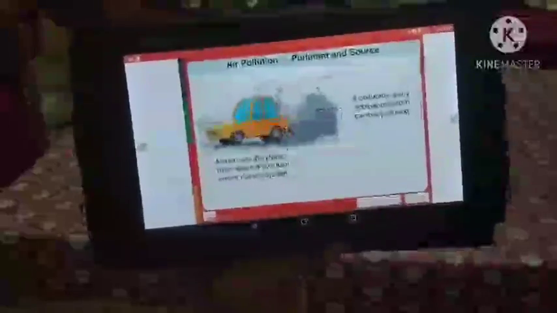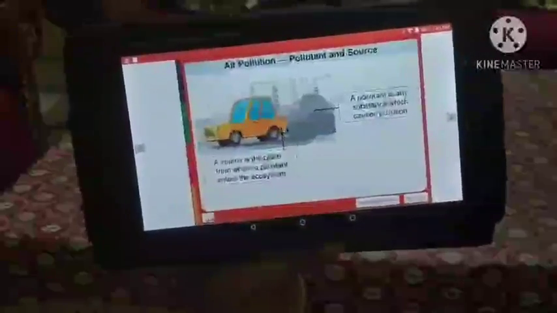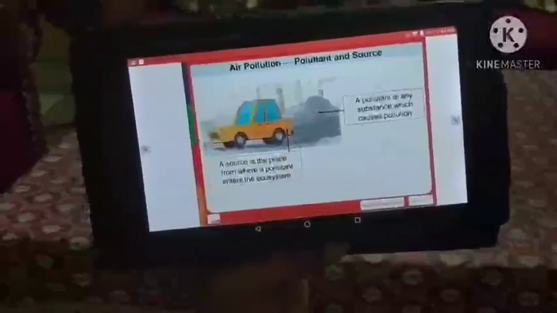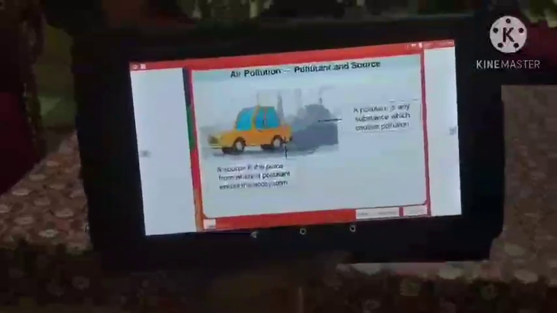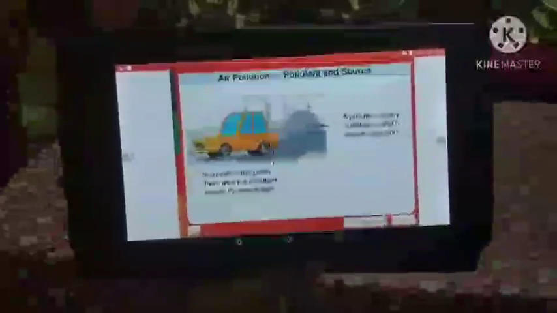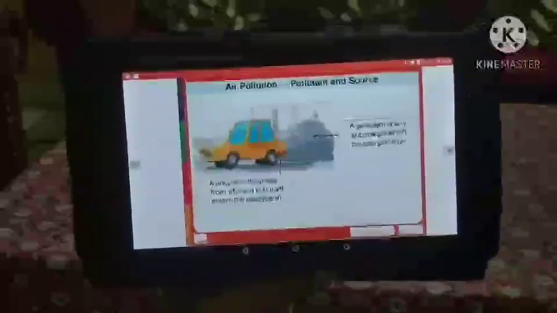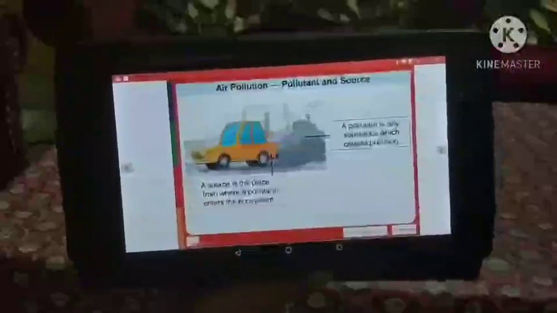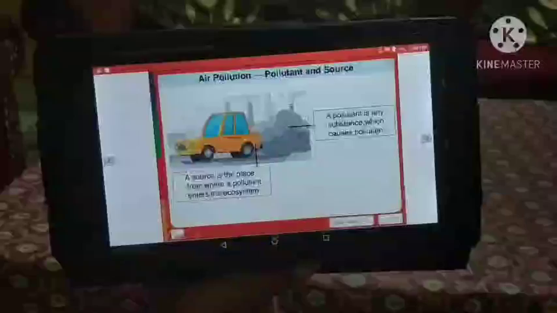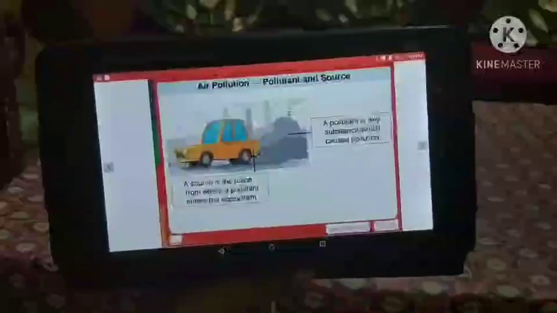Now pollutant and sources. We know that our pollutant is carbon dioxide and its sources are... We can say that a source is a place from where the pollutant enters the ecosystem. A pollutant is any substance which causes pollution.